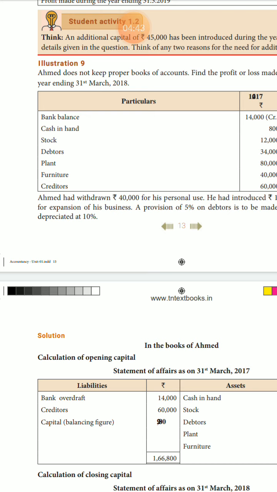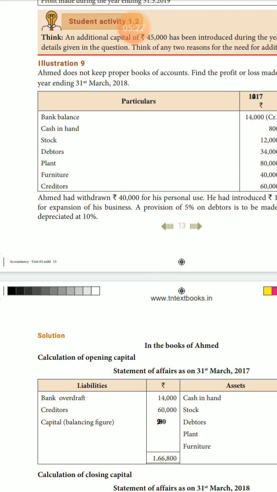The bank balance is overdraft 14,000, creditor 60,000. These are the only two entries on the liability side. The other entries are what? Assets: cash in hand, stock is an asset, debtors, plant, furniture. This content is asset oriented.